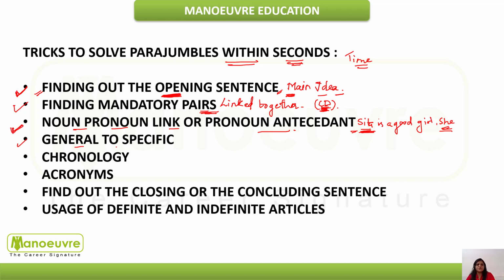Next comes general to specific. Generally, if you read the articles in the newspaper, parajumbles are again taken from the articles which are there in the newspapers.